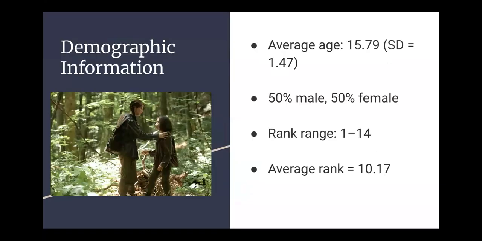Some demographic information. On average, tributes were about 15.8 years old, evenly split between male and female. Ranks ranged from 1 to 14, with multiple tributes sharing the same rank. So some shared rank 1, some also had rank 14, and the average rank was around 10. And just to show the range of ages, the youngest character was Rue, age 12, and the oldest character was Cato, age 18.